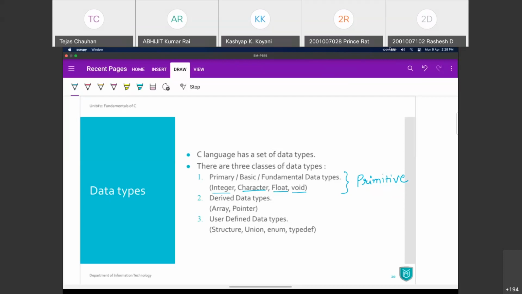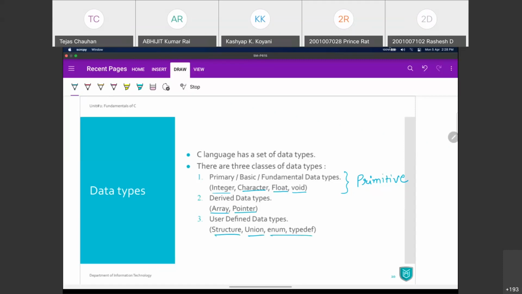Now using these primary data types, we can have a few other data types like derived data types, array and pointer. These are derived using basic data types. We can even combine multiple basic data types and create our own data type, which is called user-defined data type, like structure, union, enum, typedef, and so on.